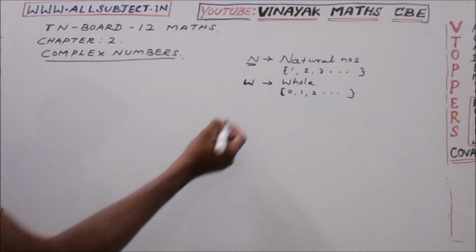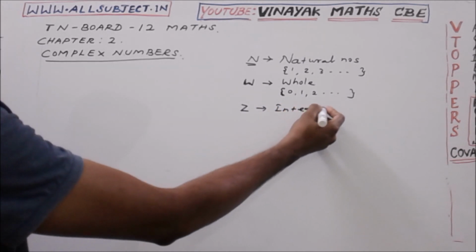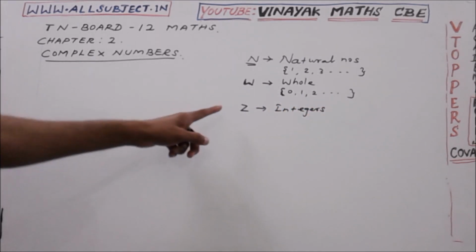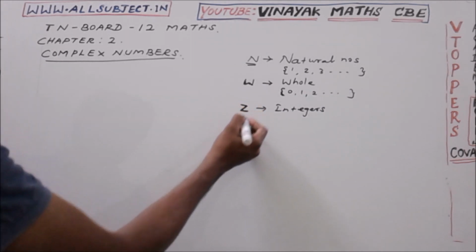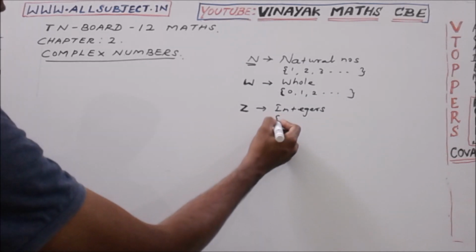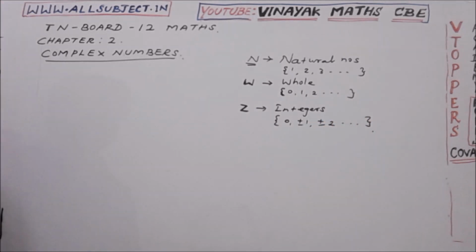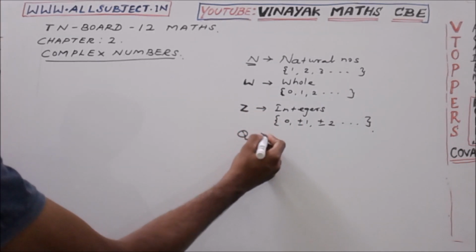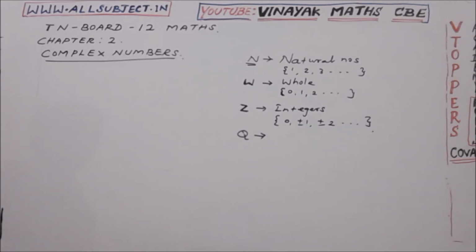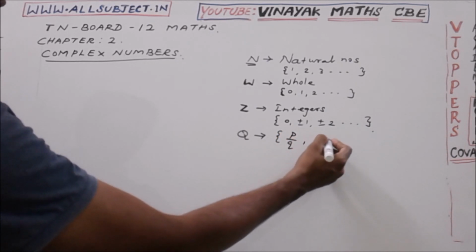Then integers, denoted by Z, and by I by some of the authors. The set of integers is denoted by Z. It includes 0, plus or minus 1, plus or minus 2, etc. And then rationals, the set of rational numbers denoted by Q, which is in the form p by q, where q is not equal to 0.